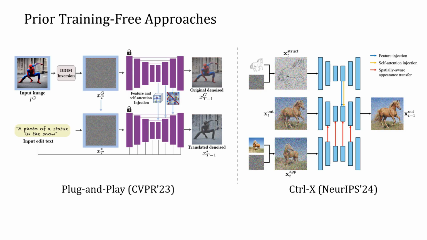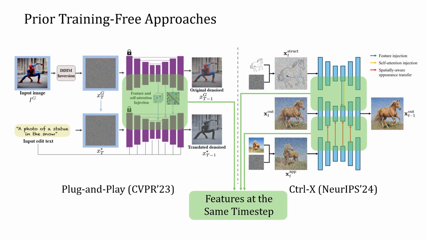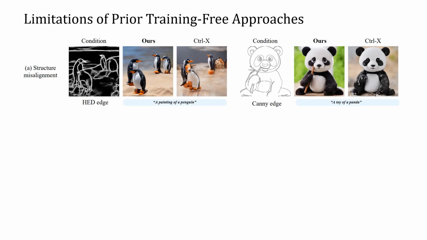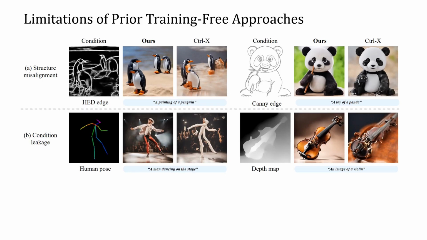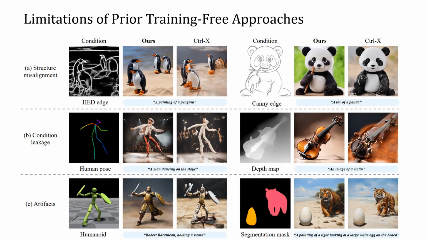To control the structure of the generated image, recent training-free approaches such as plug-and-play and Control-X adopt a feature injection strategy, showing promising performance. Specifically, at each time step in the denoising process, these methods directly inject the condition image's features from the same time step into those of the target image. However, these methods often suffer from structural misalignment, condition leakage, and artifacts.